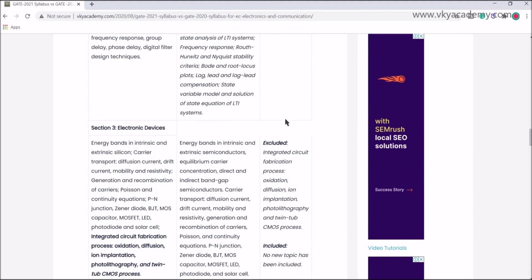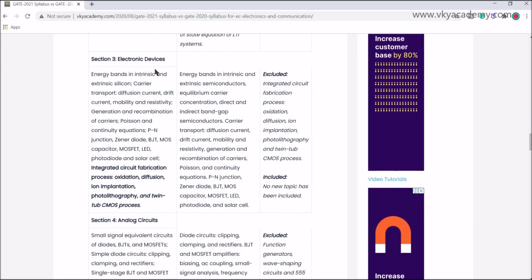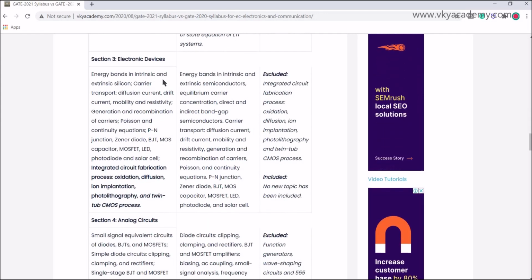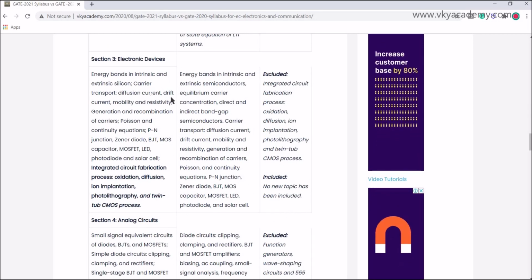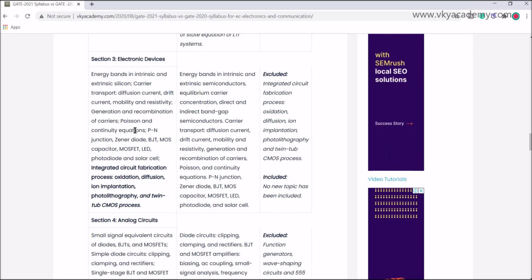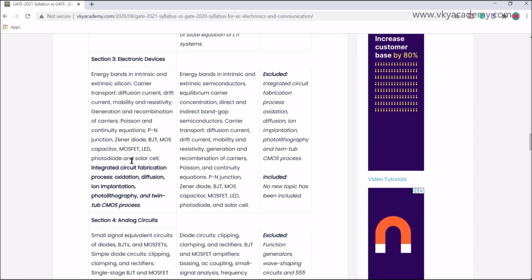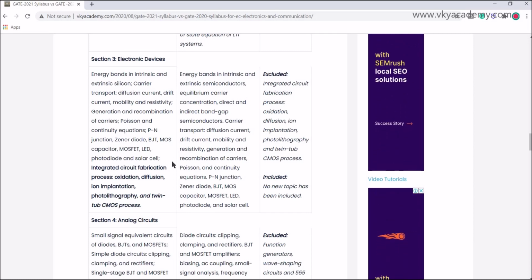Now coming to the third section, electronic devices: energy bands in intrinsic and extrinsic silicon, carrier transport, diffusion current, drift current, mobility and resistivity, generation and recombination of carriers, Poisson's and continuity equations, PN junction, Zener diode, BJT, MOS capacitor, MOSFET, LED, photodiode and solar cells.